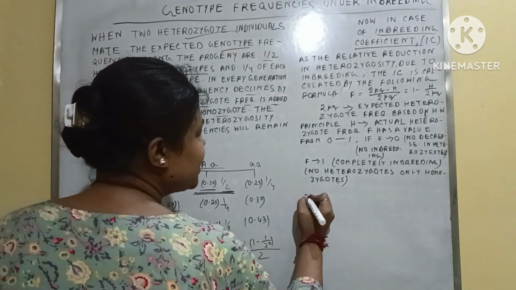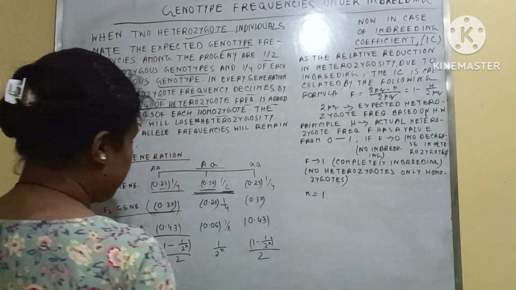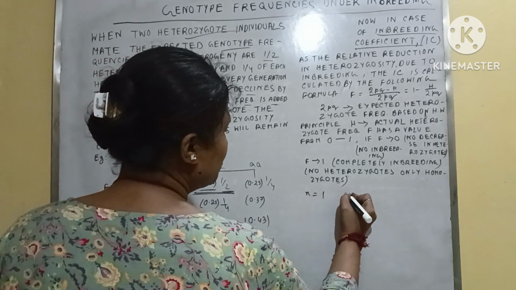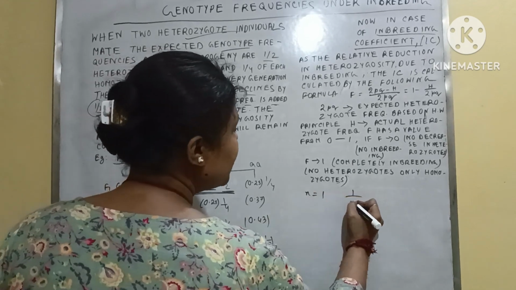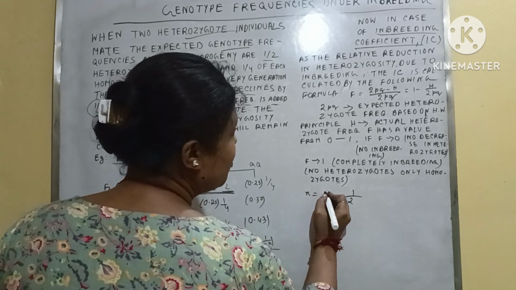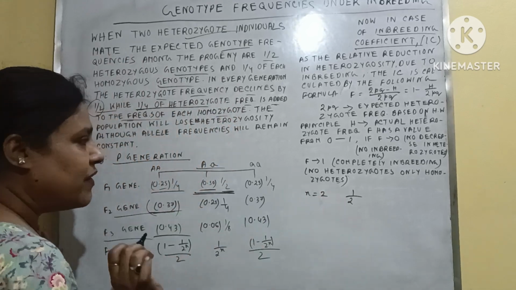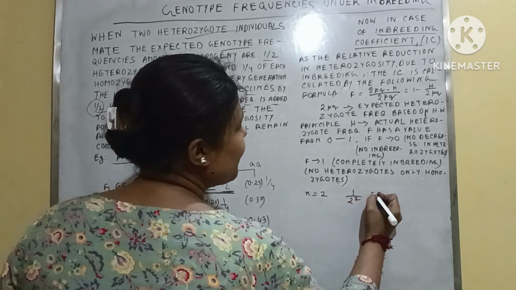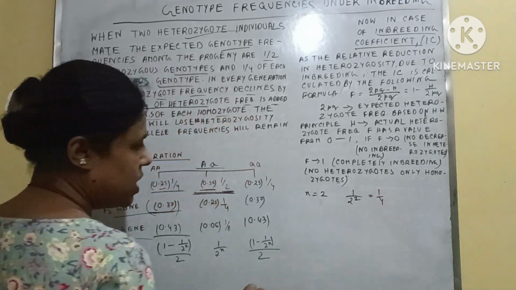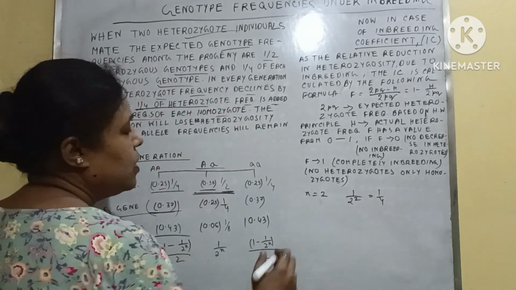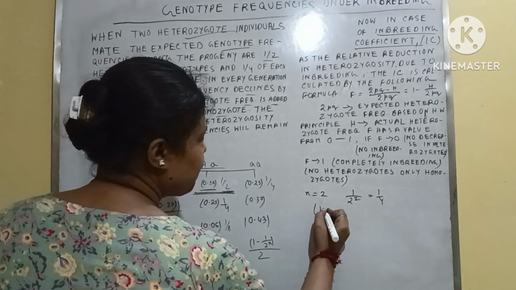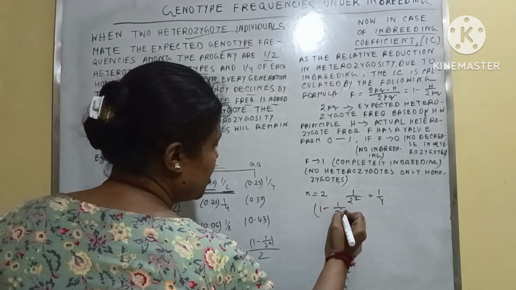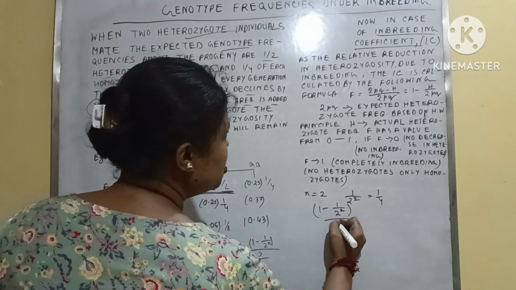Okay, so we just take n equals 1, and now we put the value 1/2^n. No, the value becomes 2. We have to take the value 2. So in case of heterozygote frequency, (1/2)^2, that means 1/4, and the homozygote frequency is what? 1 minus (1/2)^2/2.